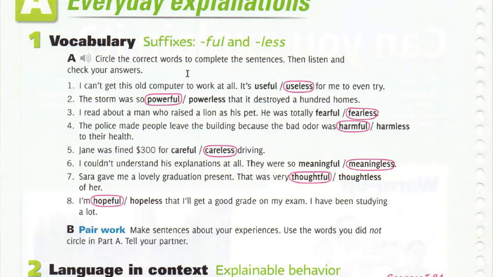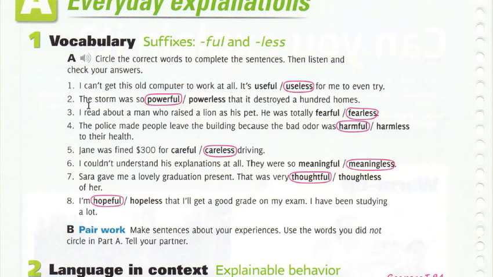So the verb is use, but it's negative, so it's useless. We use the suffix less at the end of the verb. So it's useless because the old computer doesn't work. Number 2, the storm was so powerful that it destroyed 100 homes. So it was full of power. The storm was so powerful that it destroyed 100 homes.